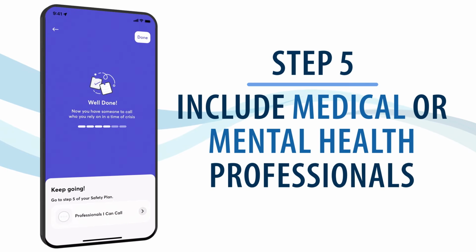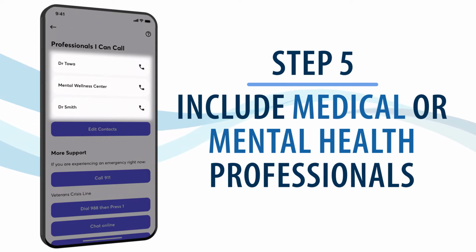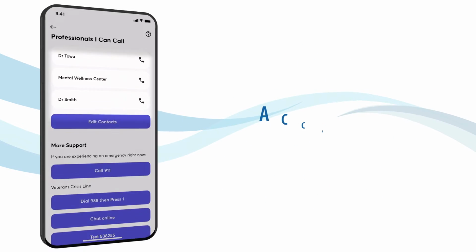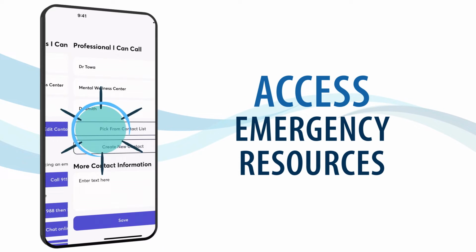In step 5, you'll create a list of trained medical or mental health professionals and agencies that you can contact in a time of crisis, including doctors or mental health care providers you already know. Step 5 also includes links to emergency resources like urgent care, 911, or the Veterans Crisis Line, which can be reached by dialing 988 and then pressing 1.